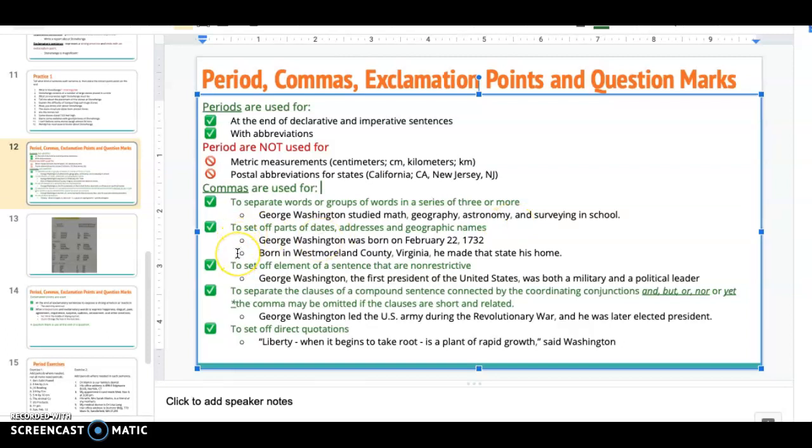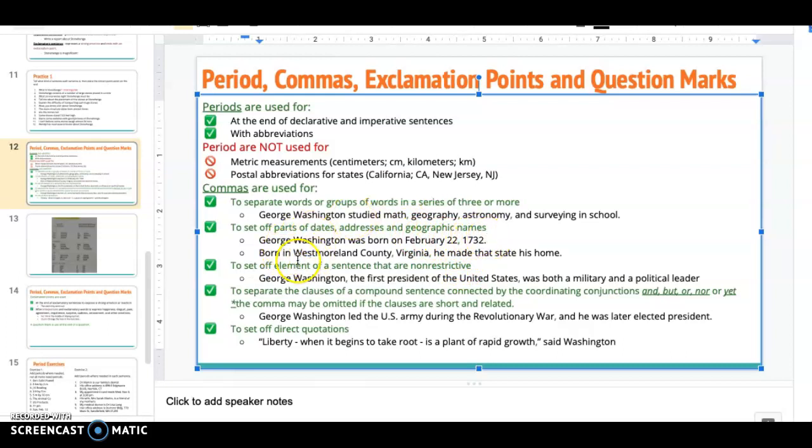To set off parts of dates, addresses, and geographic names. There's 2 examples because that kind of sounds confusing. Set off parts of dates. What that means is that you put a comma after the numerical day. George Washington was born on February 22nd, comma, 1732. Let's add a period to the end of that. So here you see that the comma is used to separate the month and day from the year.